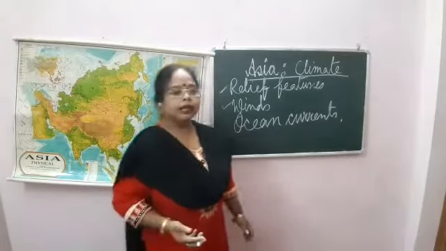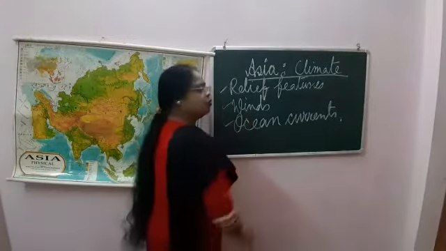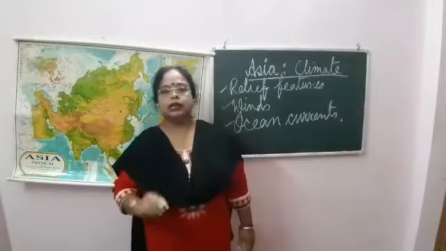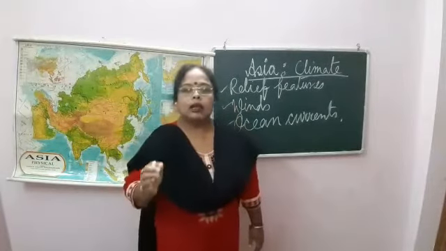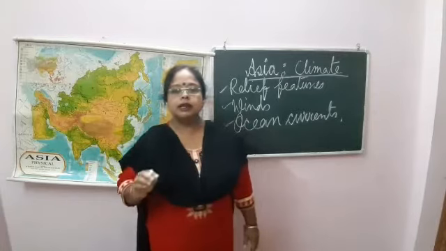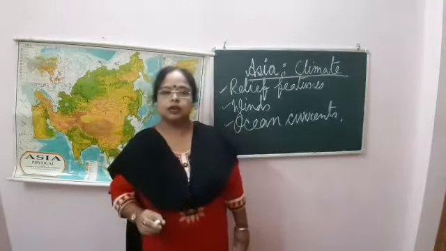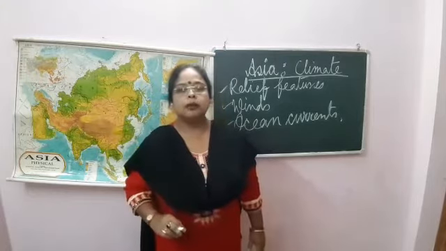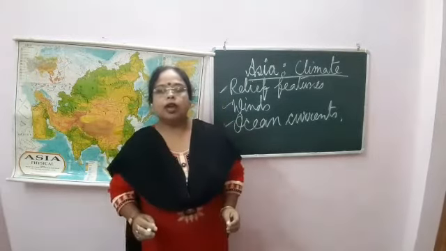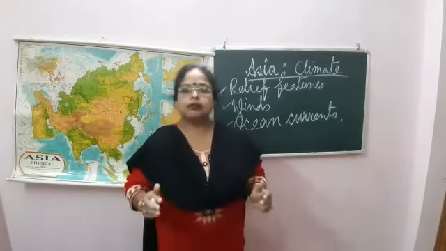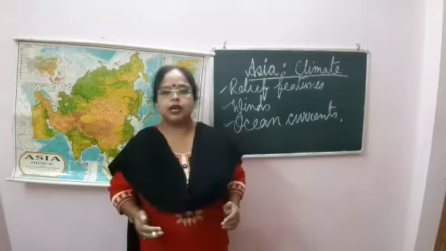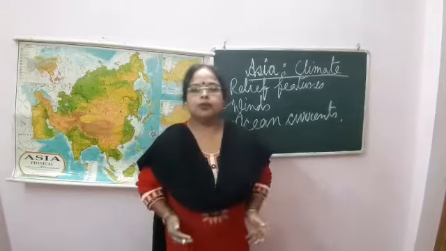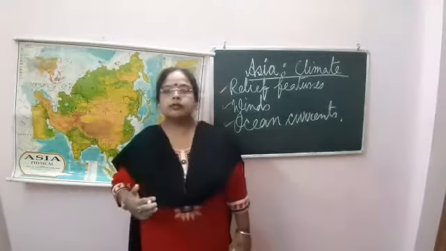After that, next comes ocean currents. Ocean currents are of two types: cold ocean currents and warm ocean currents. Mainly here the cold ocean current is the Oyashio current and the warm ocean current is the Kuroshio current. They originate from the north. The cold Oyashio current travels to the east coast of Asia and west coast of Japan, making the winters of these areas cold.